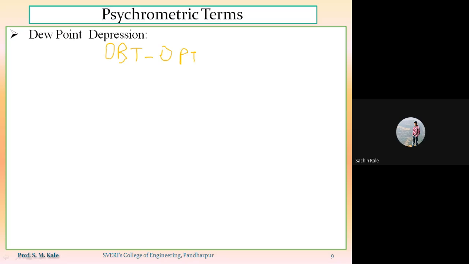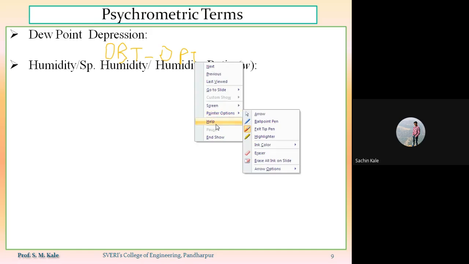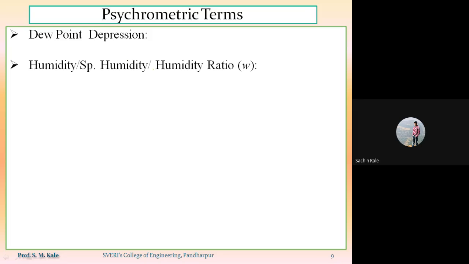Now the next definition is related to humidity. When you listen to news on TV, humidity is a common word. But that humidity will have three meanings, or there will be three words related to humidity. First, humidity will be called just humidity, also called specific humidity, which is also called the humidity ratio. Humidity, specific humidity or humidity ratio.